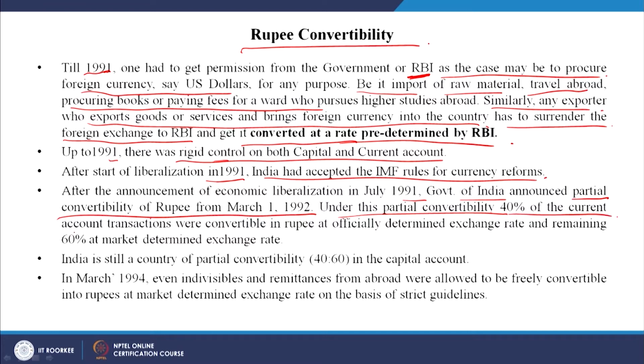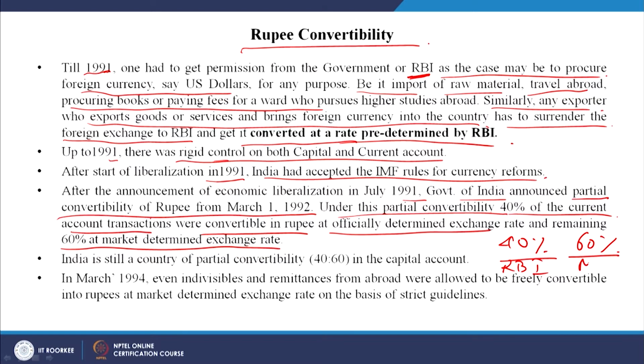So, under this partial convertibility, 40% of the current account transactions were convertible in rupee at officially determined exchange rate. So, the RBI was determining the exchange rate, right, and the remaining 60% at market determined exchange rate. So, what had happened? 40% and 60%. So, 40% is what the RBI would determine, 60% is what the market forces would determine, right. India is still a country of partial convertibility in the capital account, right.